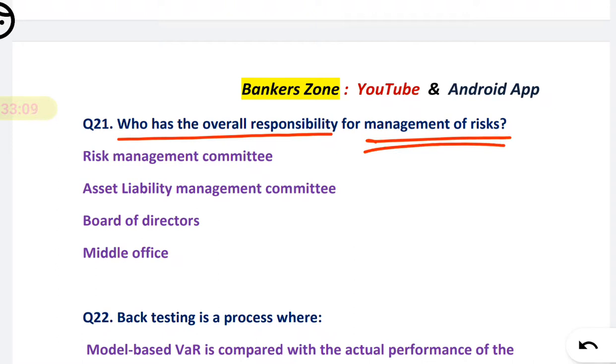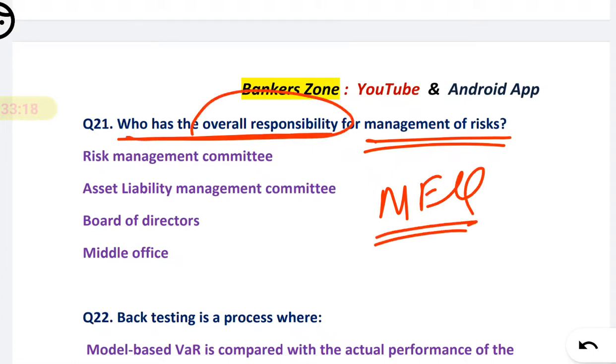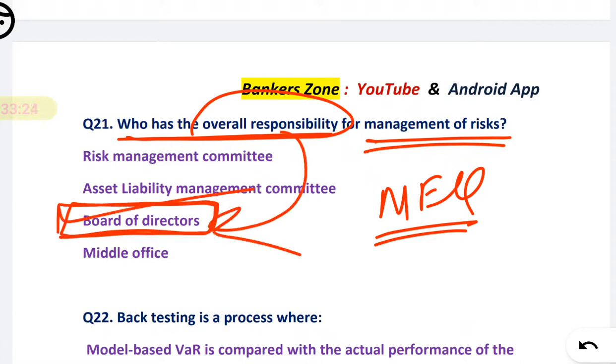Okay, so remember, it is a very easy and most expected question. This is the most expected MCQ. Overall responsibility lies with the Board of Directors. Okay, it is the highest authority. So overall responsibility lies with the BOD.